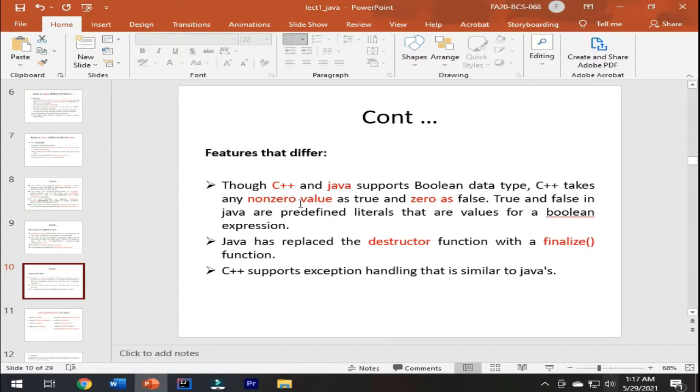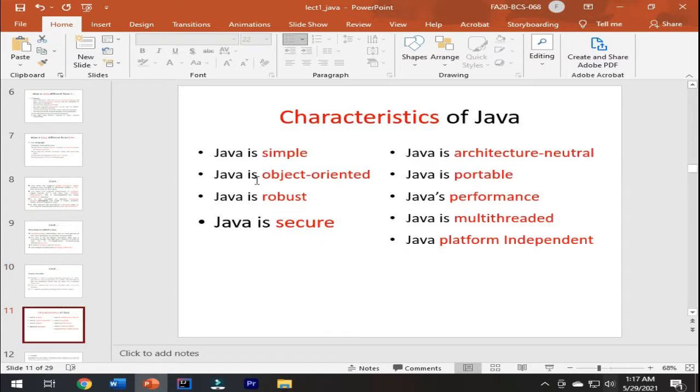Now Java has replaced the destructor function with a finalize function. C++ supports exception handling that is similar to Java's. So, characteristics of Java: Java is simple, Java is object oriented, Java is robust, Java is secure, Java is architecture neutral, Java is portable, Java is high performance, Java is multi-threaded, Java is platform independent.